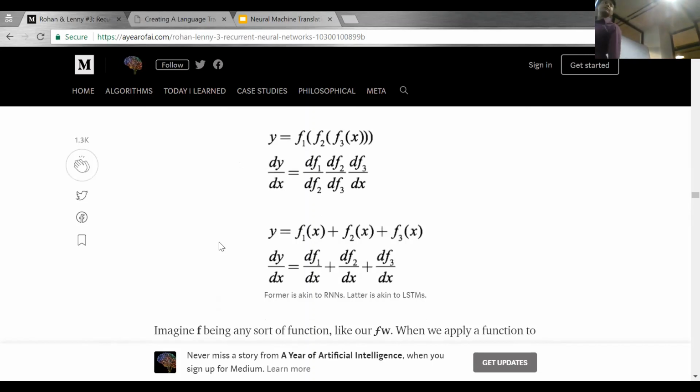This is our previous RNN, where you are multiplying gradients and they will vanish. But in this case, when you take the gradient of this function, it will add up. The property of the derivative is that addition treats derivatives equally. The gradients will be equally distributed instead of multiplied. So this is what we are adding to the RNN architecture. That's why they will learn, they will not vanish.